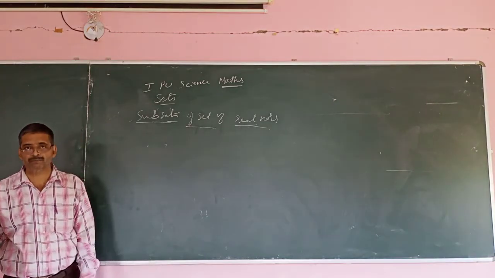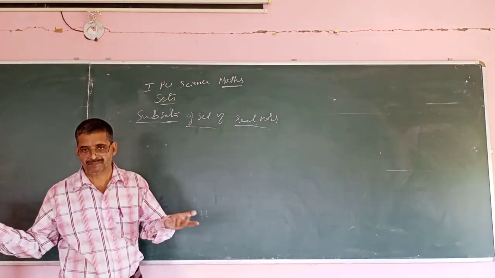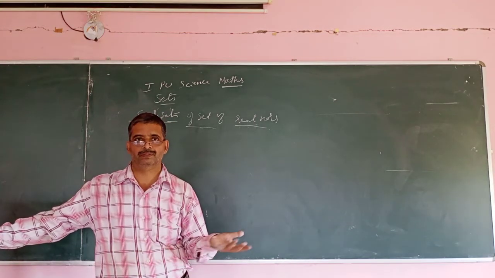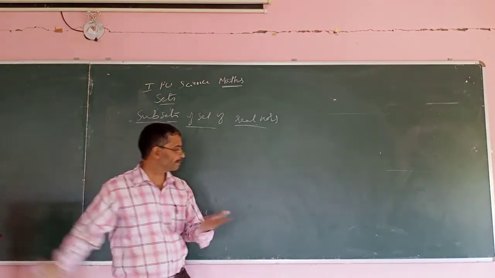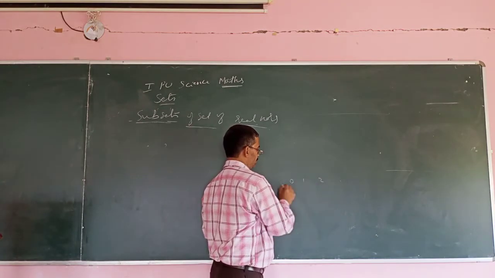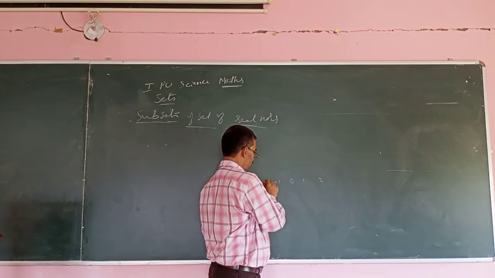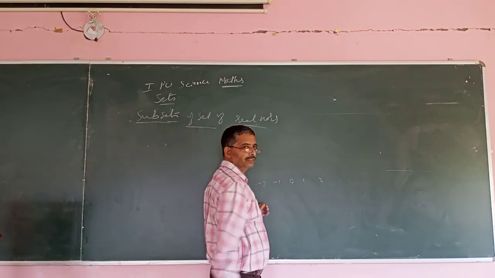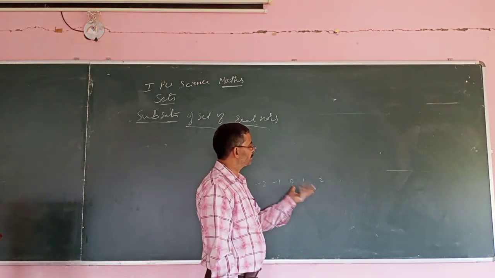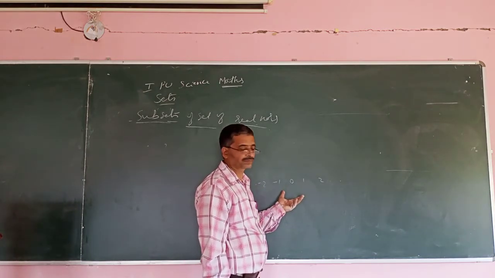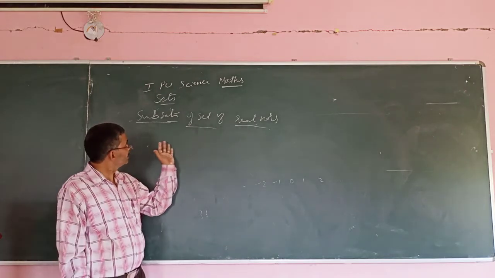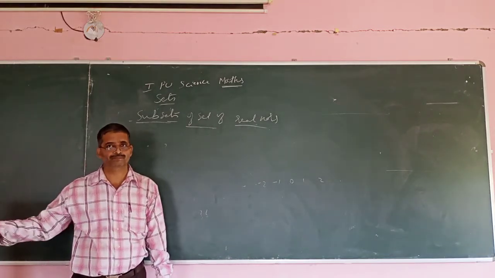Subsets of set of real numbers. You know real numbers. If you have the real number line, 0, 1, 2, like this, minus 1, minus 2, like this. In between there will be many numbers. So real number system, you know.